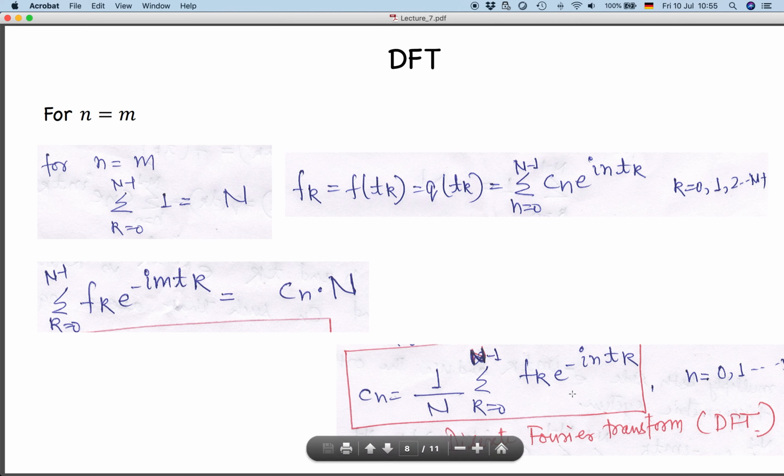You can see it looks similar to our continuous version of Fourier transform, but actually what your computer is doing in this analysis is performing this formulation to compute your Fourier transform. We will see one example.